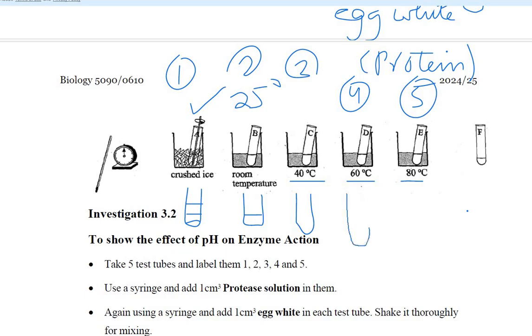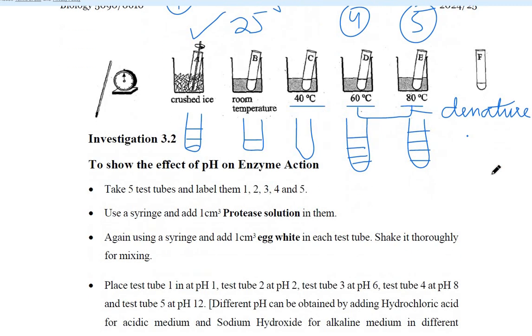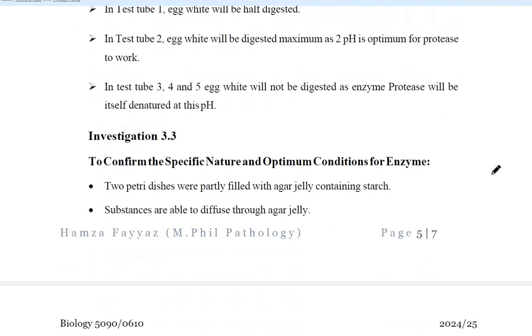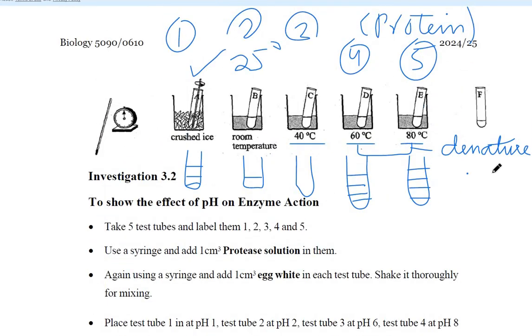At 60 degrees Celsius, the enzyme will be denatured, so egg white albumin will remain there. At 80 degrees Celsius, again egg white albumin will remain there. Why? Because in both these cases, the enzymes are denatured. We can perform the same experiment with pH. Protease works best at pH 1.5 to 2, so at pH 1.5 to 2, egg white will be digested. At 3, 4, 5, 6, 7, 8, the enzyme will be denatured and albumin will not be digested.